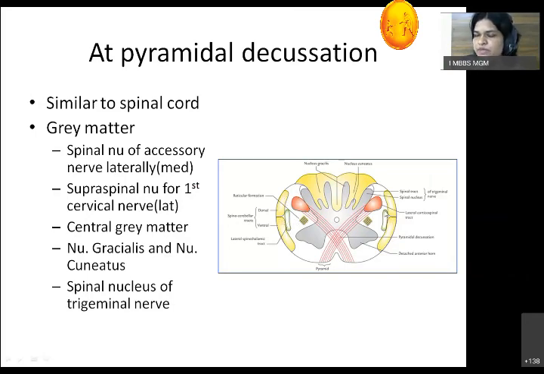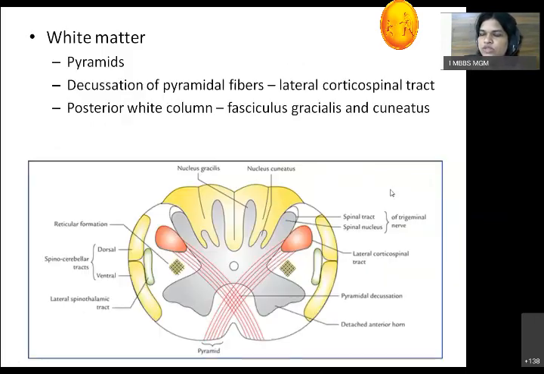Whatever space remains between these tracts is filled by intermingling fibers with poorly defined nuclei, which is called the reticular formation, a very prominent feature of the brainstem. So that was the white matter of the medulla. The most important point at this level is the pyramidal decussation.